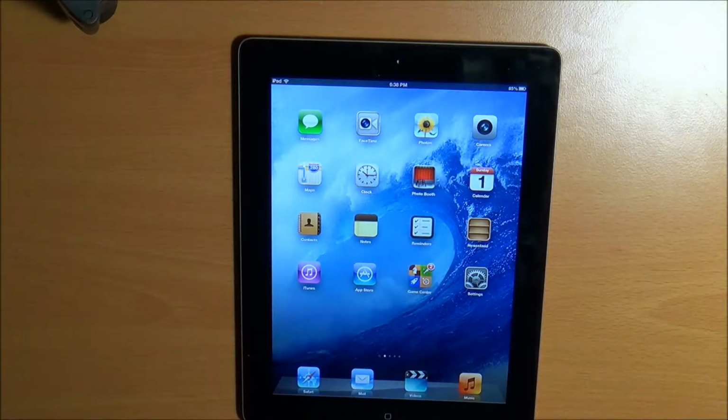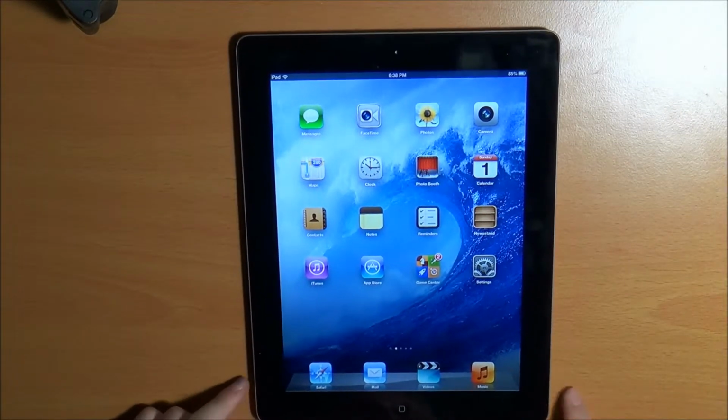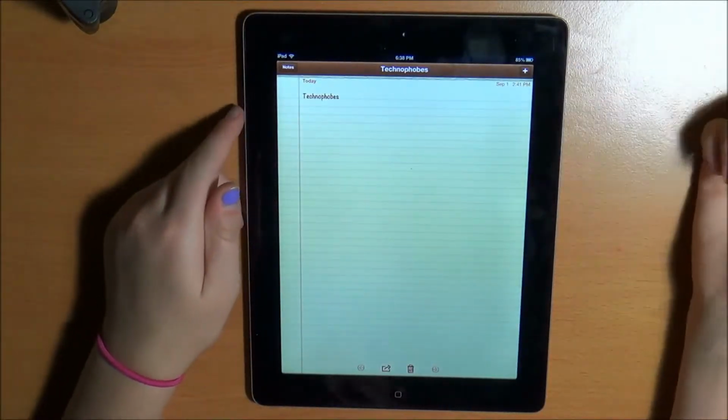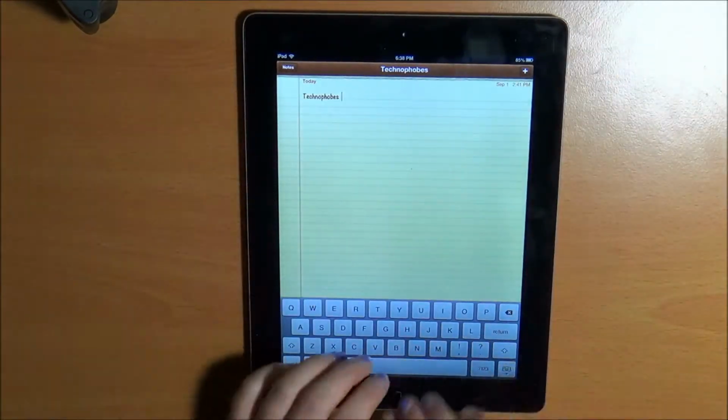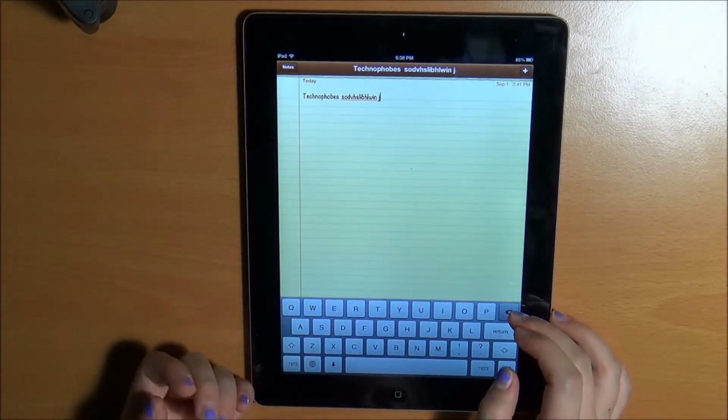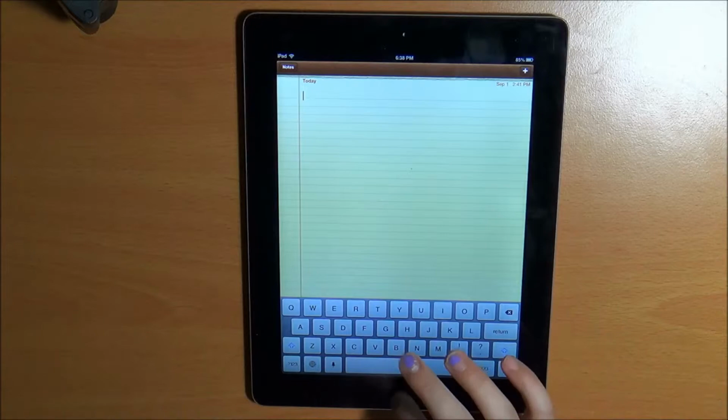And next I have my notes, which I showed you before. You pretty much just type whatever you want in here. Reminders, you just type. I'm just going to type randomly like that. And so that's your notes.